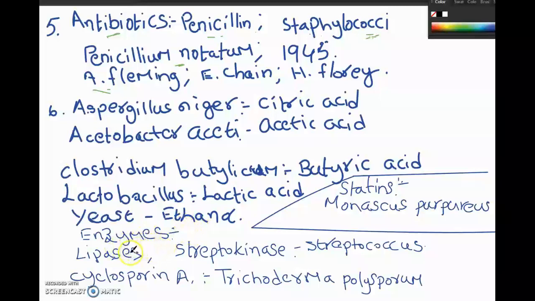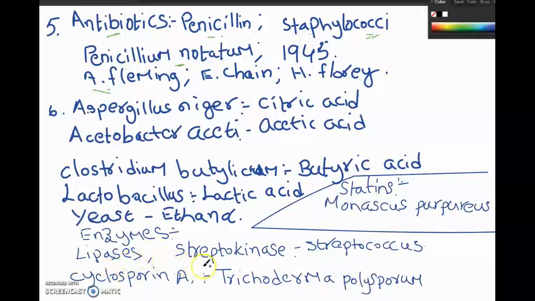Like lipases. Lipase is an enzyme used in detergents, soaps and laundry. This enzyme digests oily stains. It is used in the production of laundry soaps to digest oil stains. This enzyme is produced by making use of microorganisms.